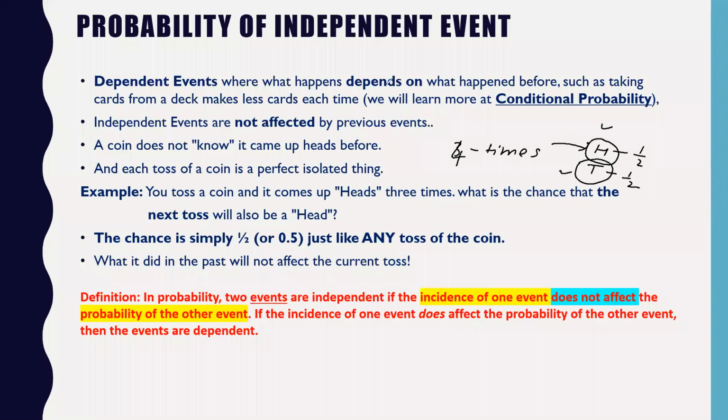So like that, the occurrence of one event does not affect the occurrence of the other event. The simple definition is that 2 events are independent if the incidence of one event does not affect the probability of the other event. If the incidence of one event does affect the probability, as we have seen in the deck of cards example, then the events are called dependent events. You have to understand independent events very carefully, because while solving problems, you have to identify whether the events are independent of each other or not.